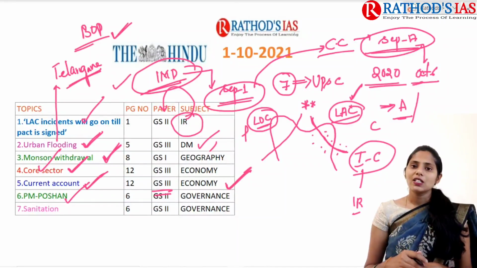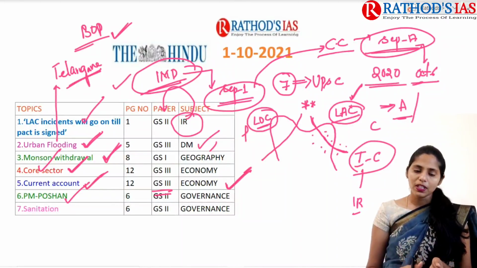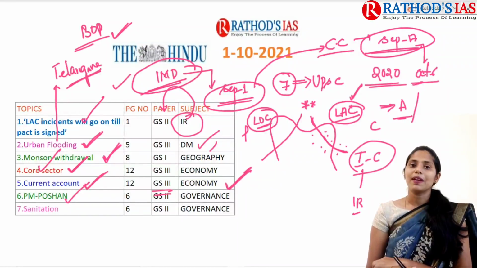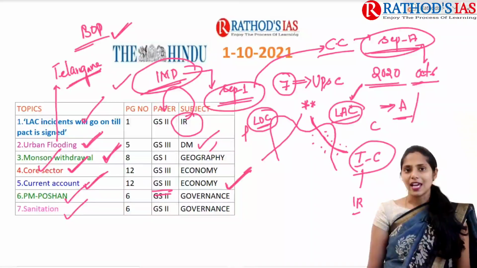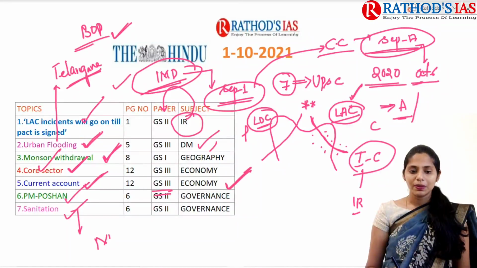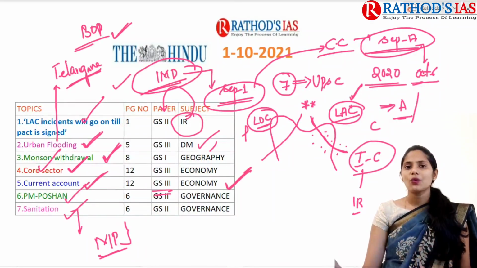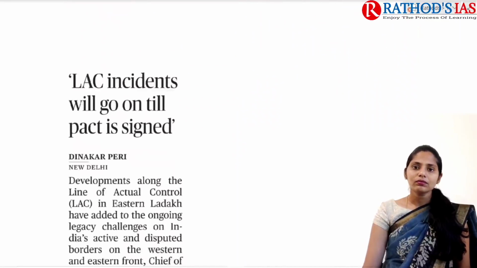And the next one is about PM portion. Yesterday's article gave an introduction regarding this topic, and now there is one editorial which appeared on page number 6 regarding analysis of this topic. We are going to discuss that. And the next topic is about sanitation, especially how Madhya Pradesh became ODF free. This topic is very important from our governance point of view. Now let us try to discuss all these topics in great detail.